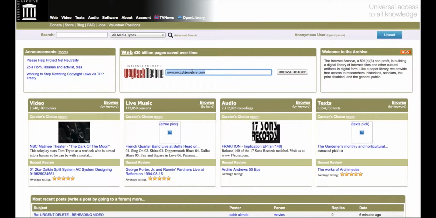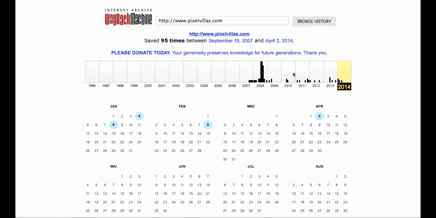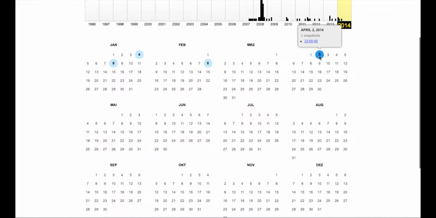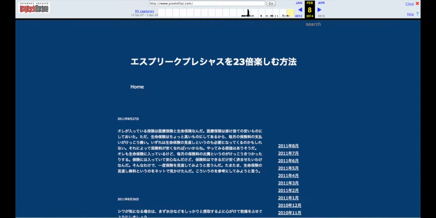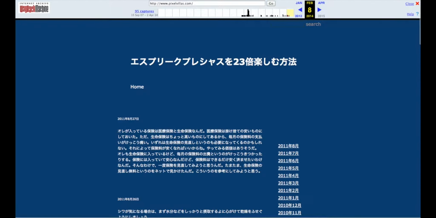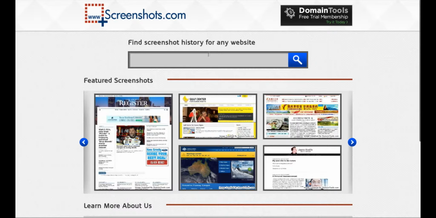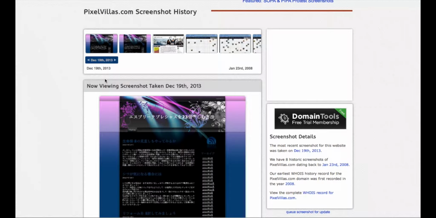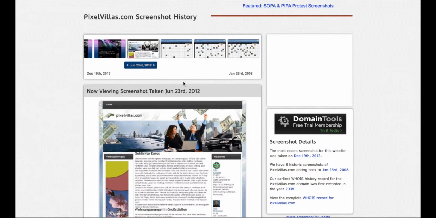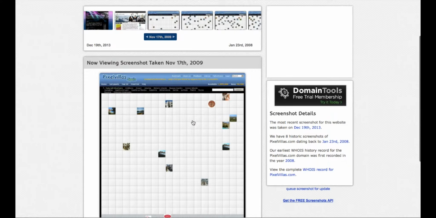But to demonstrate that the CFTF ratio was the first parameter showing correctly that this domain is spam, we check it with archive.org. And as you can see at the last instance of the Wayback Machine, we have a page with Asiatic letters and evidently a completely spammy domain. We see the same at screenshots.com. Here the Asiatic spam website, then a website which is used as a linking domain, then finally the original website.